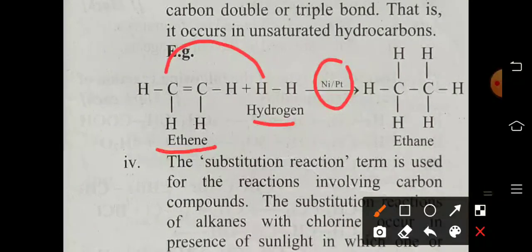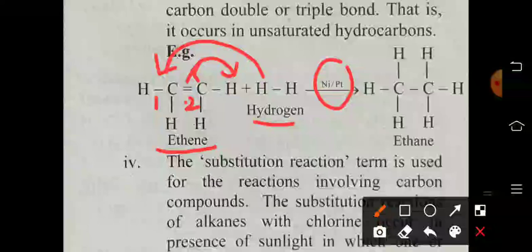One hydrogen adds to the first carbon atom, and the second hydrogen atom is bonded to the second carbon atom, and the double bond is converted into a single bond. So ethene is converted into ethane.